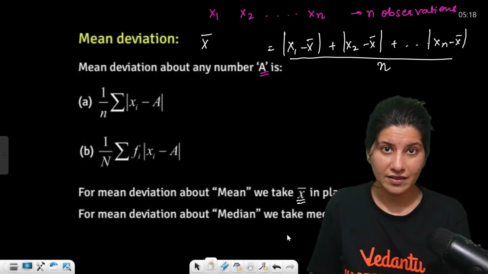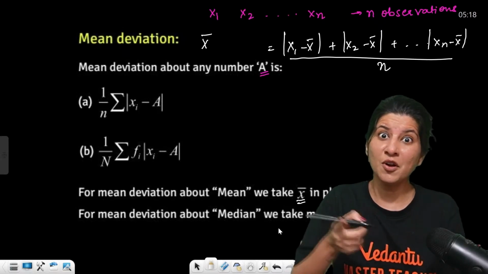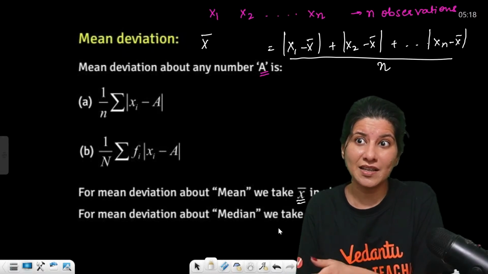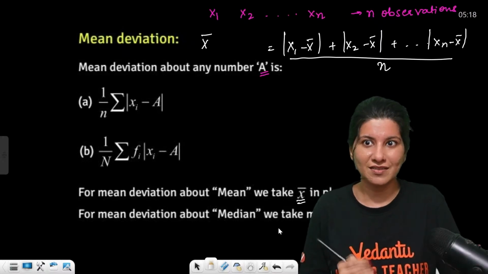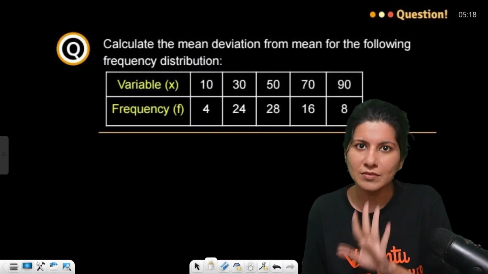So understand that again mean and median also you have to calculate. If the question is asking you to find mean deviation about median, first thing is you have to calculate median, then only you will be able to calculate the deviation, right? Let's solve some problem. Let's understand.